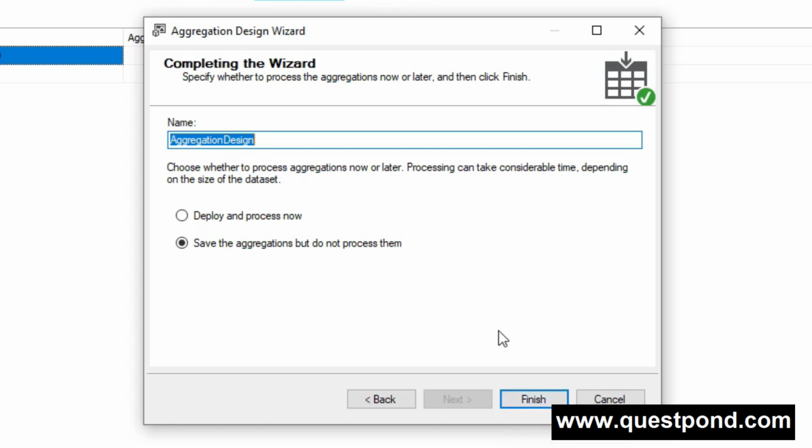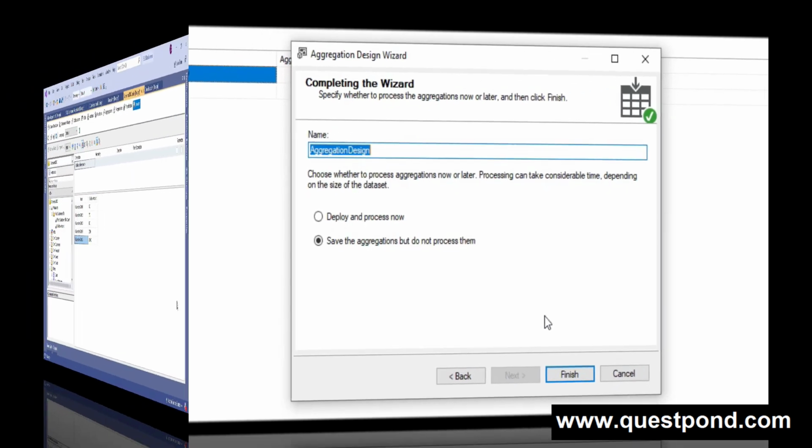So hey guys, this is how you have to create the aggregation in SSAS. In case you want to improve the performance, in case you want to store the pre-calculated values of aggregation, then definitely you have to go and design your aggregation. So hey guys, this is all about this question. I hope you understand this question. Now let's move on to our next question.